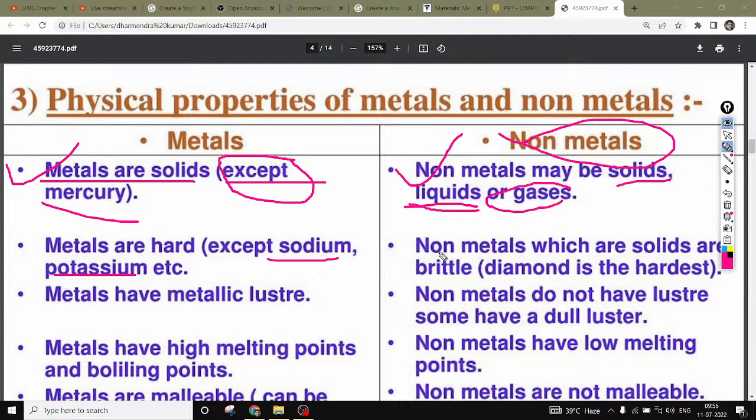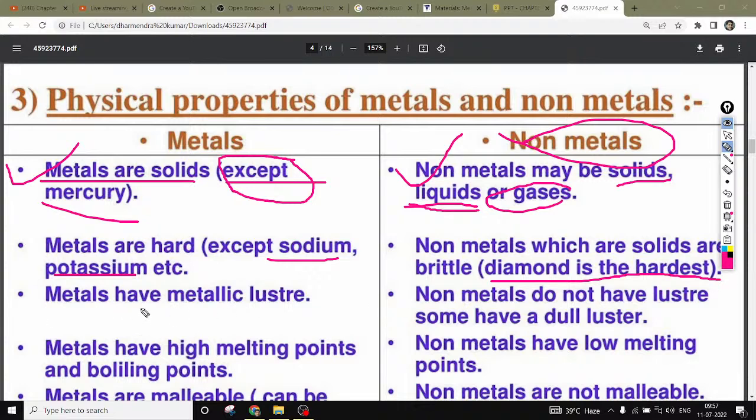And if you talk about the non-metals, non-metals which are solid are brittle. Brittle means if you beat these non-metals, they can burst, they can be damaged. Like diamond is the hardest non-metal. You have to remember this, diamond is the hardest one.